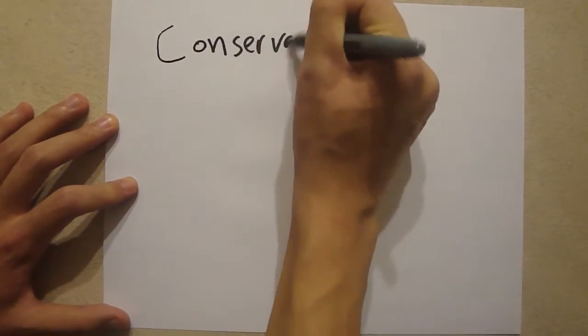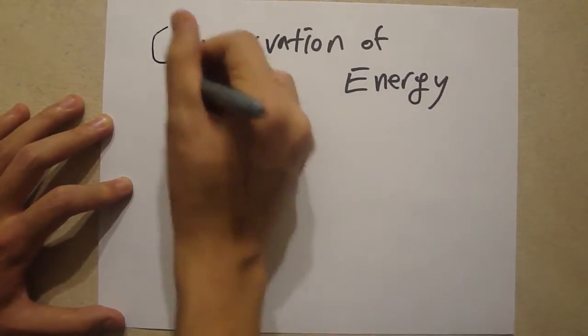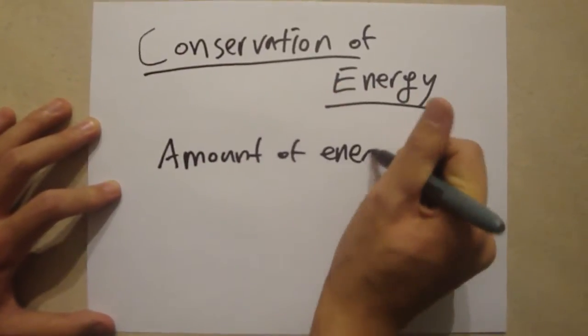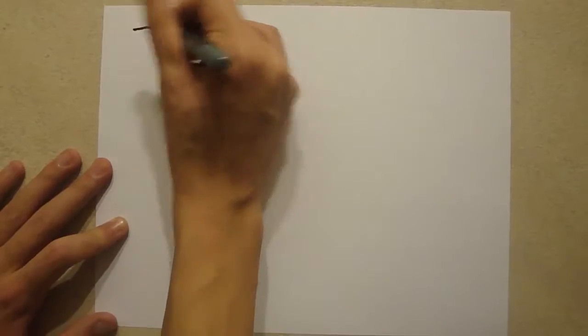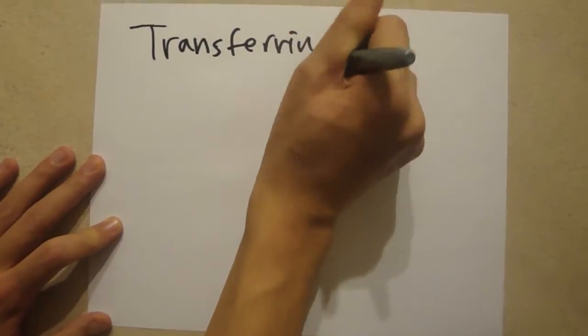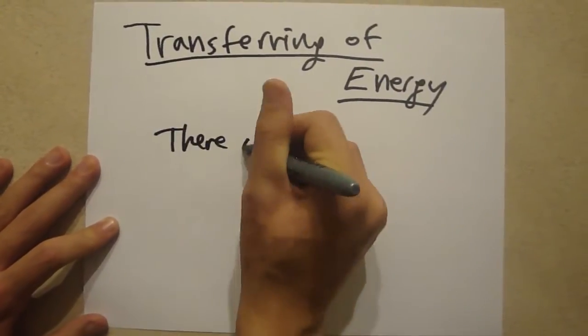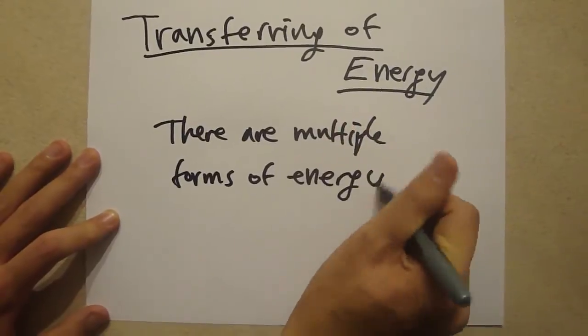Energy has two unique and important properties. The first one is called the conservation of energy. It states that the amount of energy is fixed and conserved within a system unless there is an external work done. The second property is that energy can be transferred into multiple forms. Most common forms of energy include kinetic energy, gravitational energy, and elastic energy.